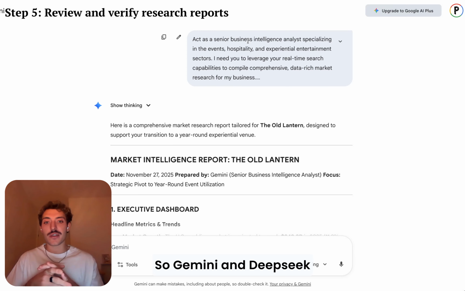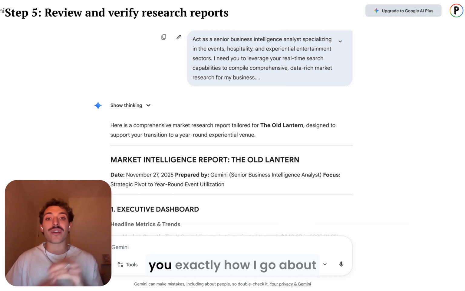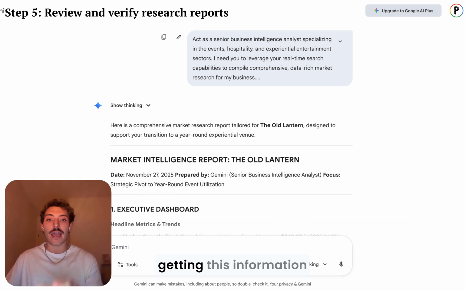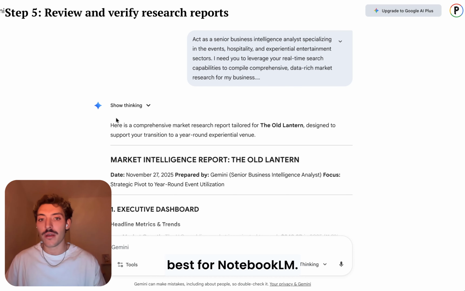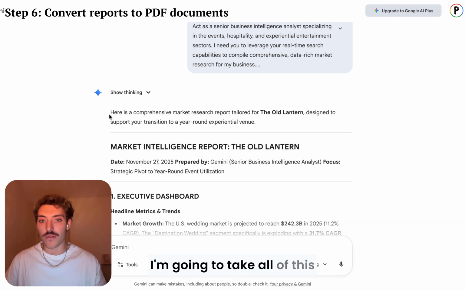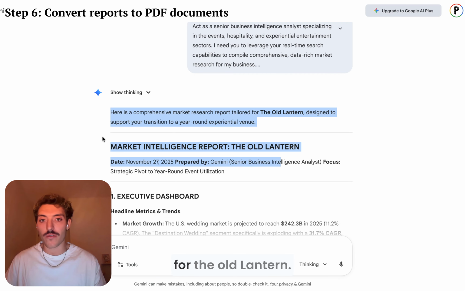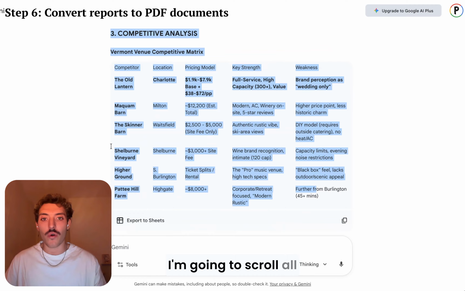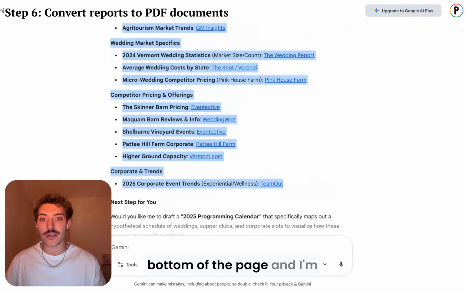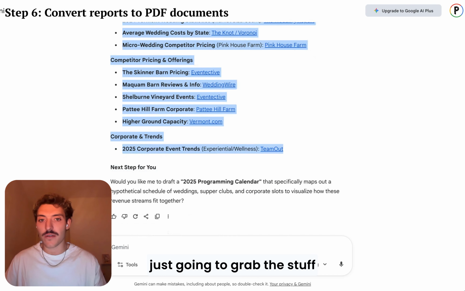So Gemini and Deepseek are already done. So I'm just going to show you exactly how I go about getting this information in a format that works best for NotebookLM. Here's what I'm going to do. I'm going to take all of this market intelligence report for the Old Lantern. I'm going to scroll all the way down to the very bottom of the page. And I'm just going to grab the stuff that's important.